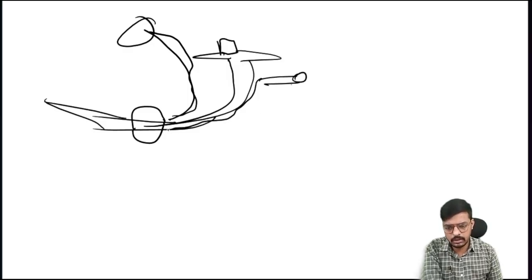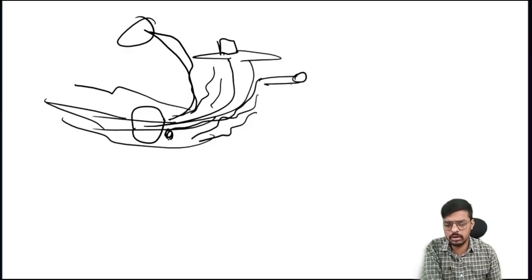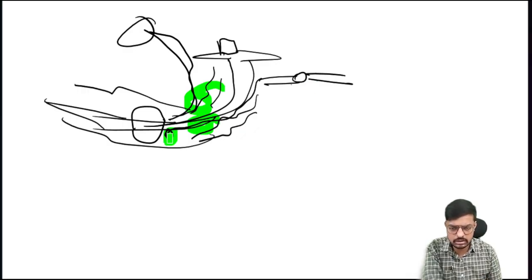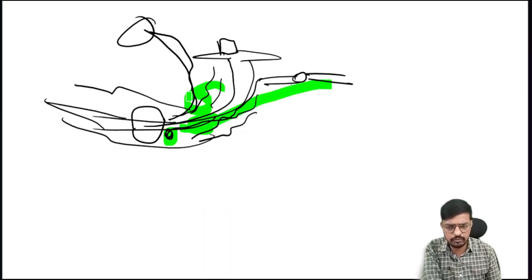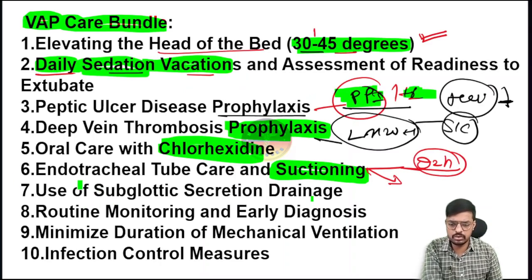Any secretions coming from the oral cavity will accumulate here. If we deflate this cuff, it will go into the lung. Before deflating this cuff, we have to aspirate the subglottic area, below the tongue and above this cuff, where the secretion accumulates. This subglottic suction port opens here. Look at this hole, it's opening here. If I aspirate all the content from here and then deflate, there is no secretion, so nothing will go inside. So it's very very important to use subglottic suction drainage. Nowadays ET tubes come with compulsory subglottic suction drainage.